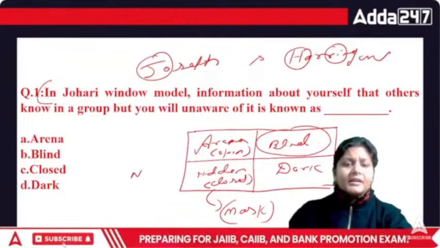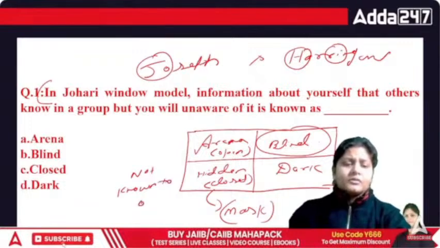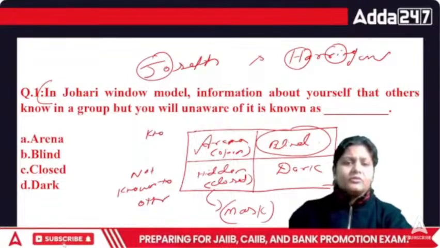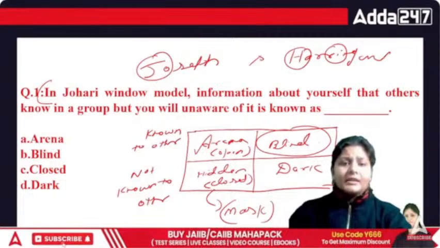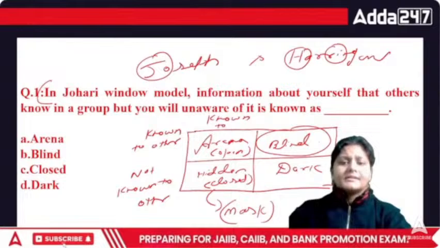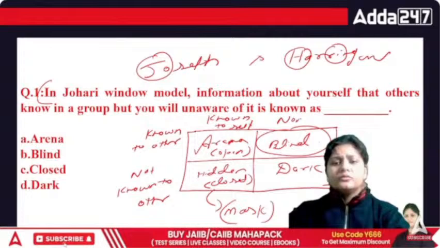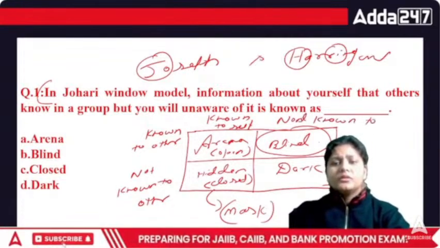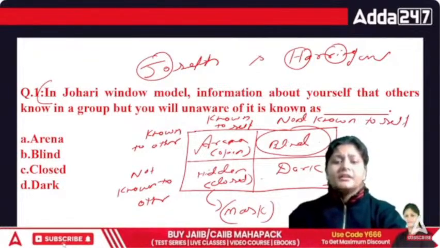This is the area of not known to others, and this is the area which is known to others. The first is known to self, and the second is not known to self. So we have four quadrants here: arena, blind, hidden and dark.